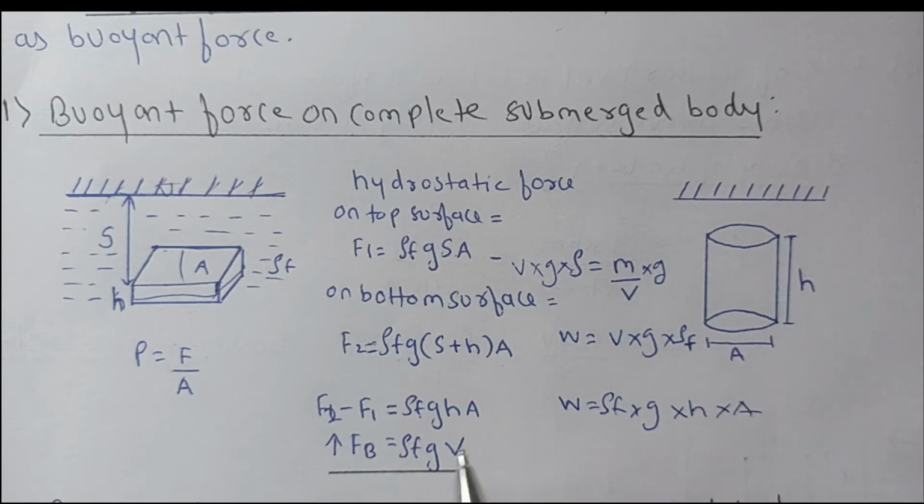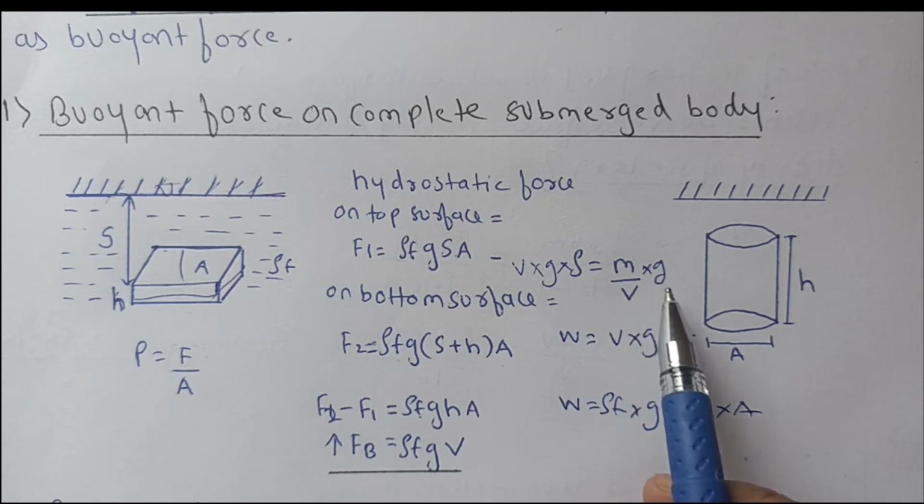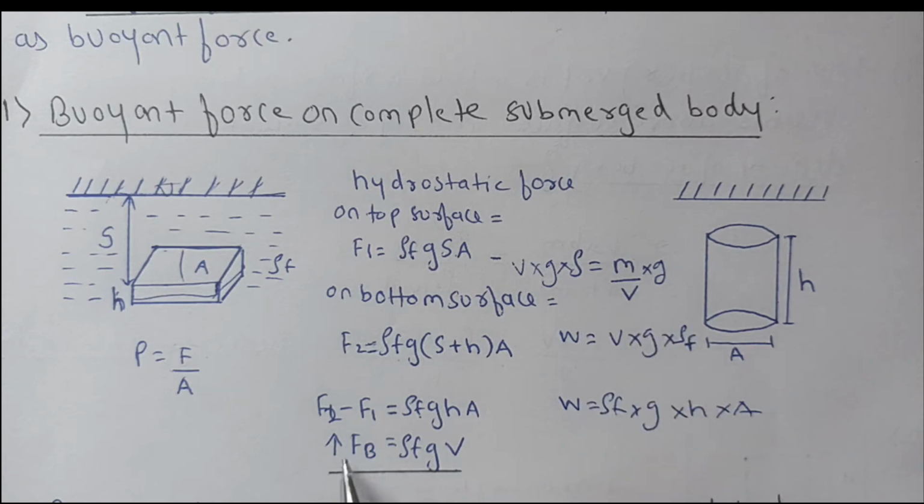OK, similarly you can remember this equation, and by this you can solve. Density is equal to mass per unit volume, and then multiplying by g and arranging the terms, this is also the way, or you can directly remember this equation. You only have to see the volume, whether it is fully submerged or partially submerged, and accordingly you have to take the volume.